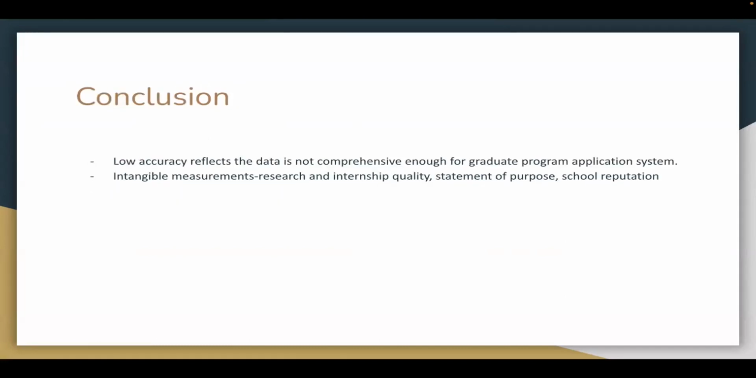In conclusion, our low accuracy reflects that the data is not comprehensive enough for a graduate program application system. This is because of some intangible measurements, such as research and internship quality, statement of purpose, and school reputations. For school reputations, for example, some schools may have a higher rank in some majors or careers. So we need to change the data for those schools with higher weights. Thank you for listening.